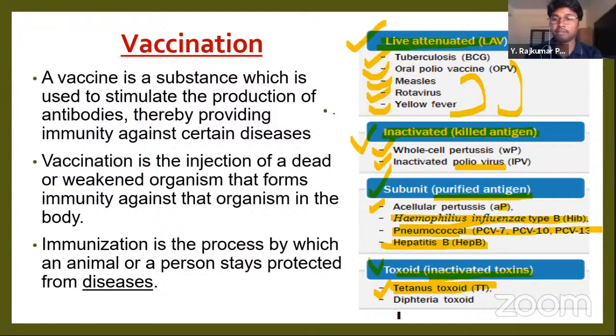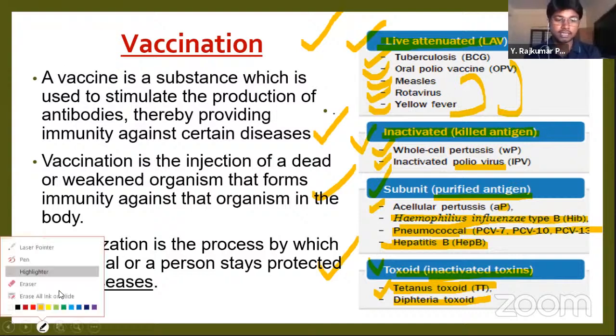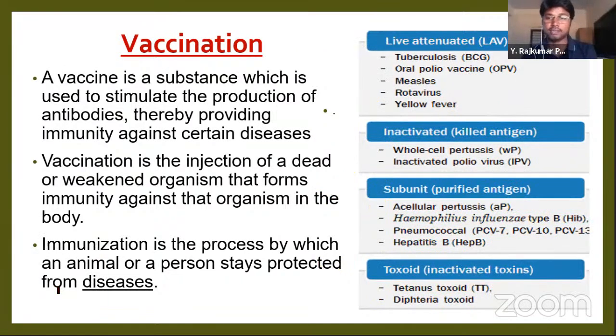It's the most common one, isn't it? Next, diphtheria toxoid. So these are the four types of different vaccines. First is live attenuated, meaning not killed, it is live but weakened. Next, inactivated vaccine and subunit vaccine. Finally, the toxoid vaccine. These are the different kinds of vaccines.